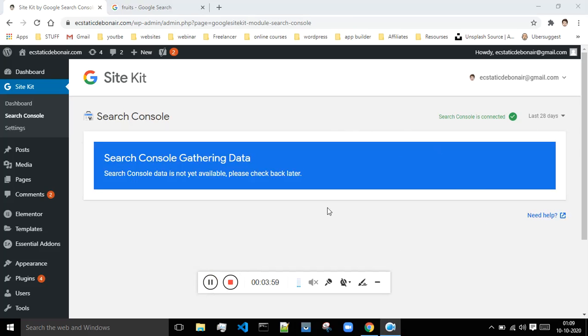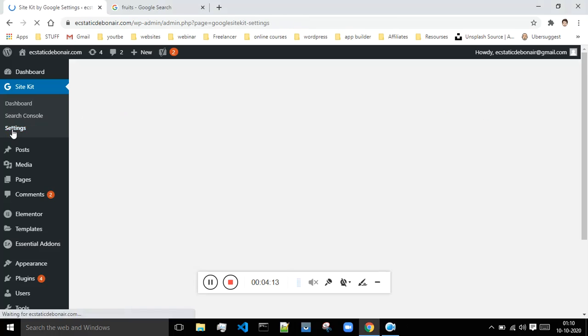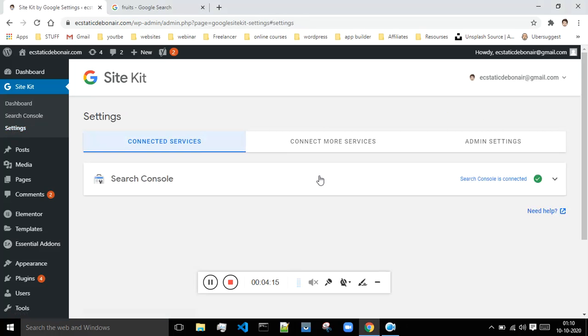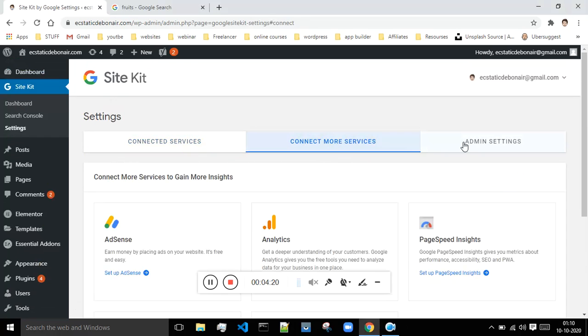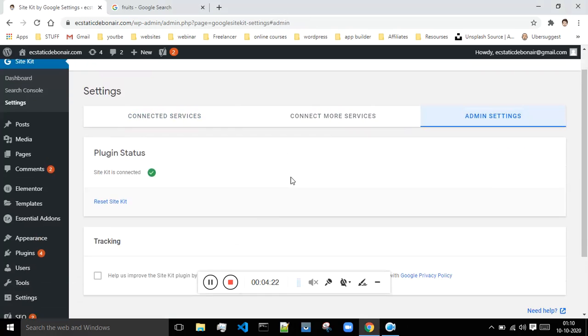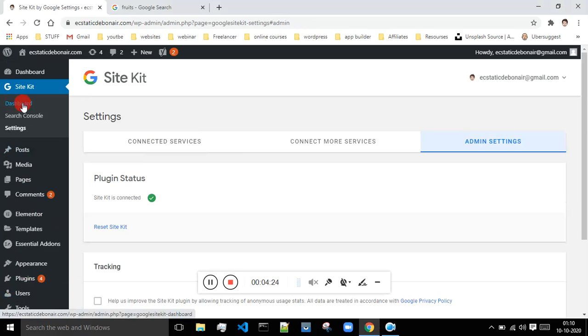Okay, so over here you will see the required details about your website, but since we have installed this plugin just now, data is not available. But at least after 2 to 3 days you will start seeing the results over here, and this is the settings tab. So if you want to change any settings, then you can do that from this tab. So as of now there is nothing you have to be doing over here. Okay, so just go to the dashboard.